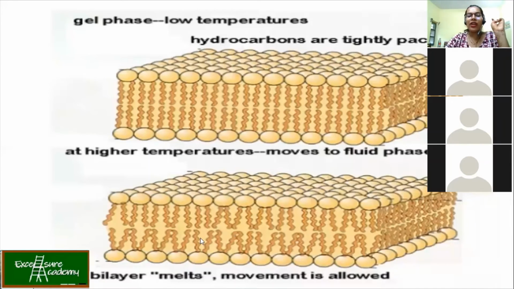Now, if suppose you are transferring your cell from 37 to 40 or 42 degrees Celsius, a higher temperature, what will happen? Higher temperature, more fluid-like conditions. So there, I don't want my membrane to lose its integrity, otherwise all the cytoplasm will leak out. So there, I will have more saturated fatty acids. Okay. So the answer is, at lower temperature you need more unsaturated fatty acids, and at higher temperature you need more saturated fatty acids. Okay. Is it clear?